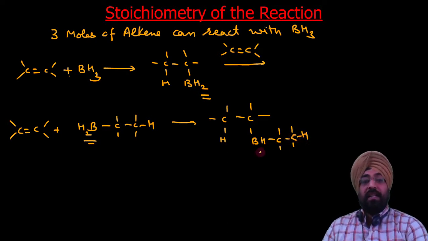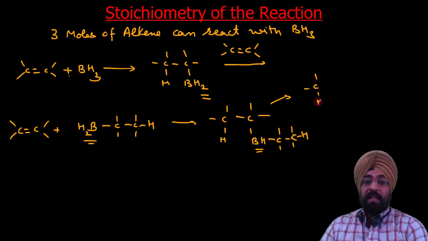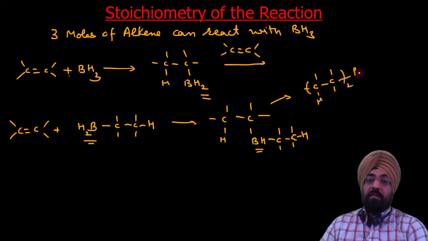Okay, we get this. Now this can be written as you can see, if we have this BH here, this CHC is common, so it is written as this H twice BH.